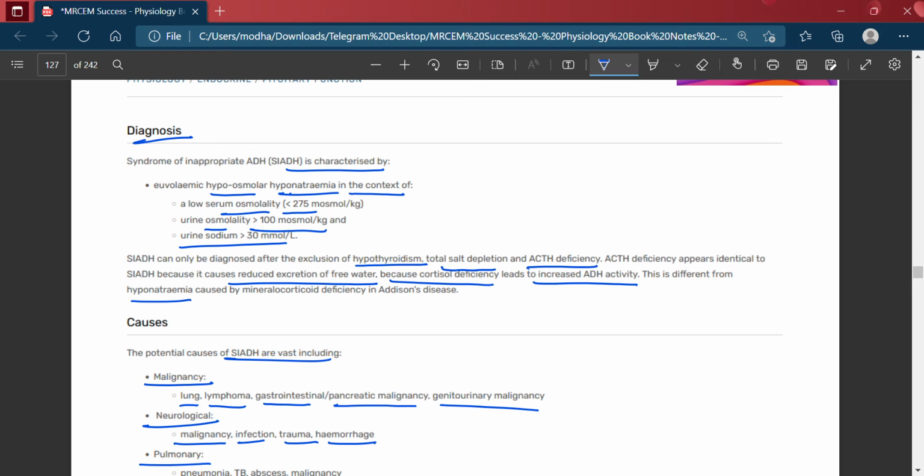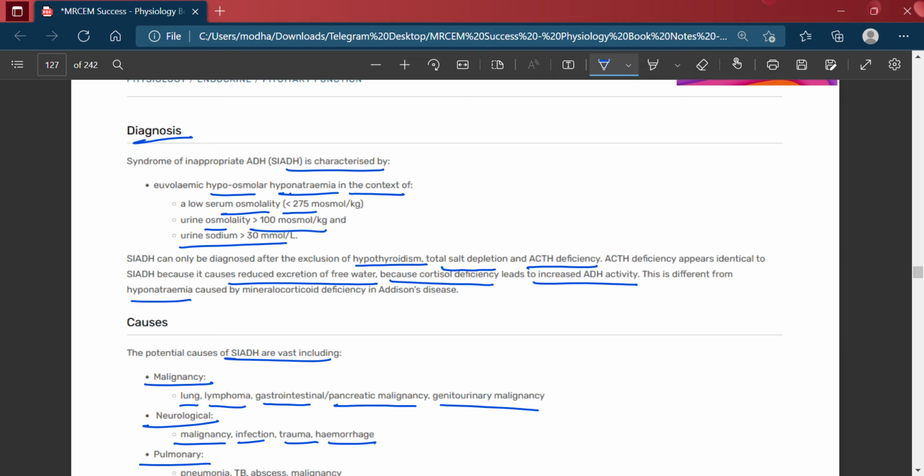Because ACTH deficiency is identical to SIADH, causing reduced excretion of free water, since cortisol deficiency leads to increased ADH activity and causes a SIADH-like effect. This differs from the hyponatremia caused by mineralocorticoid deficiency in Addison's disease.